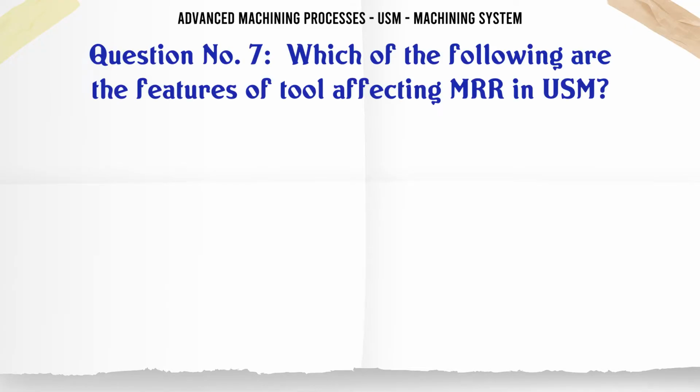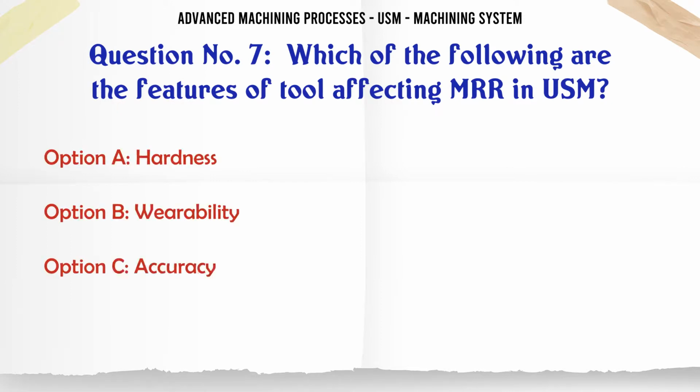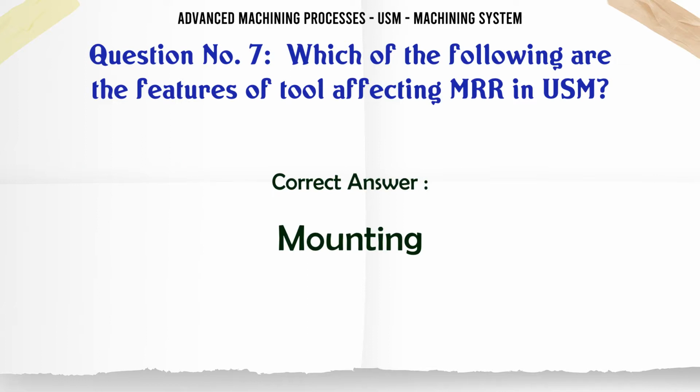Which of the following are the features of the tool affecting MRR in USM? A. Hardness. B. Wearability. C. Accuracy. D. Mounting. The correct answer is mounting.